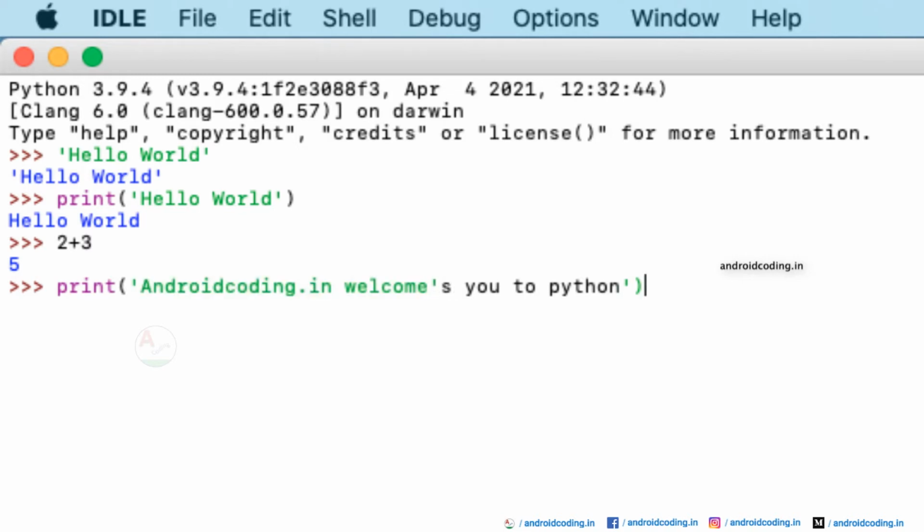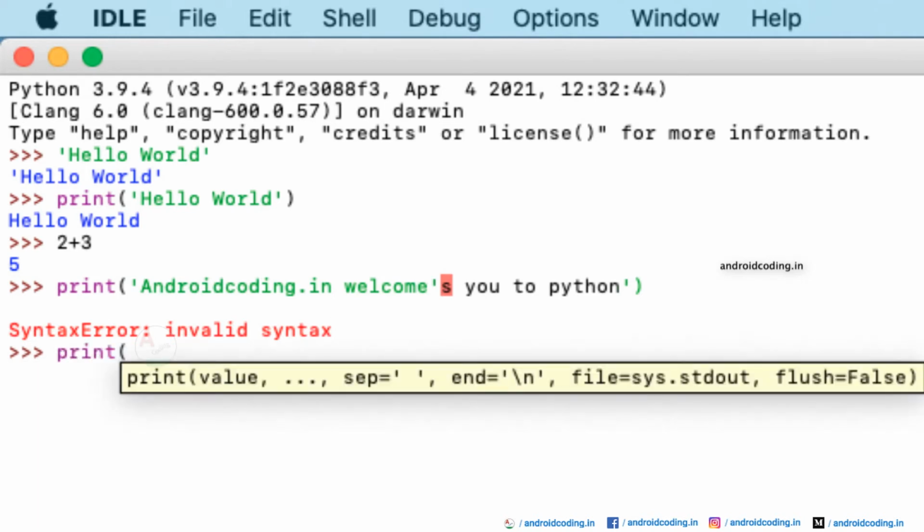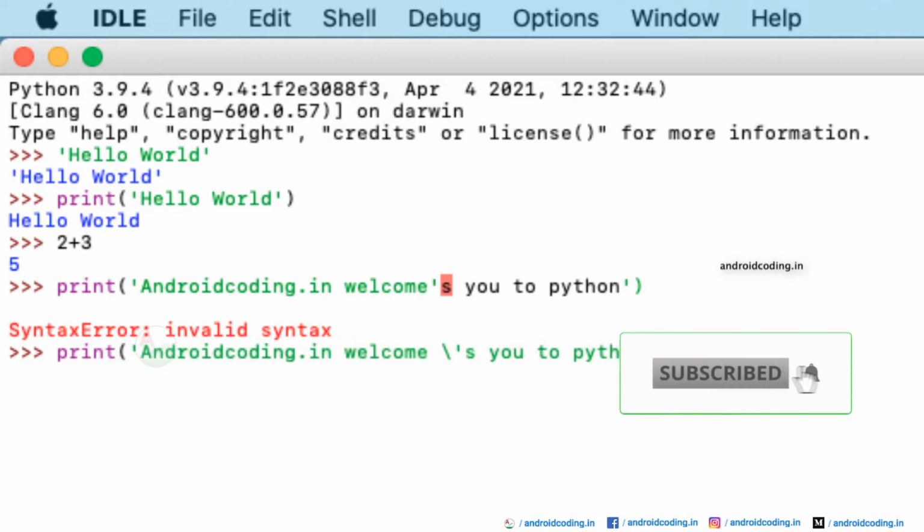We have got our green color on the text until we have specified this single quote. You can see here, when we have provided the single quote for the S, the color of the text has turned to black. It doesn't consider it to be a part of this single quote here, and it's not a separate one. When you try to print this, you will surely get an error that it's an invalid syntax. The correct way of printing the above statement is to provide a backward slash and then a single quote. Now you can see, before even trying to run this code, our color has turned to green.